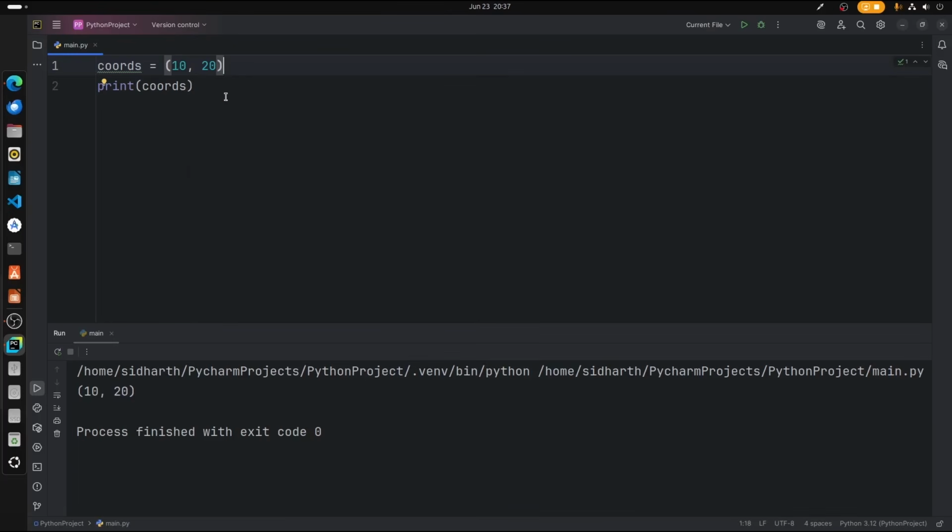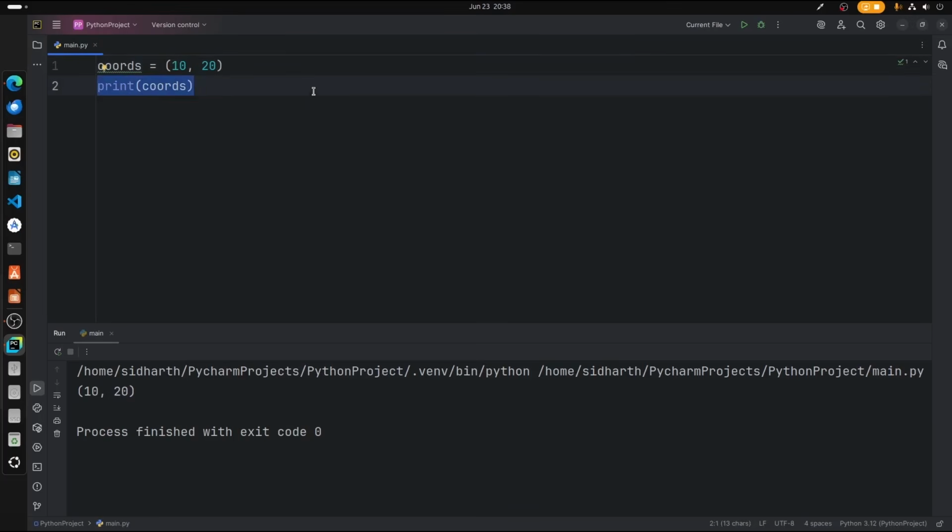So let's move on to sets. But before that, I would like you to do the same thing we did with lists. I want you to practice iteration and indexing in tuples. I'll give you some time. You can do this on your own, and I will do it in a moment. Let me do that for you once.